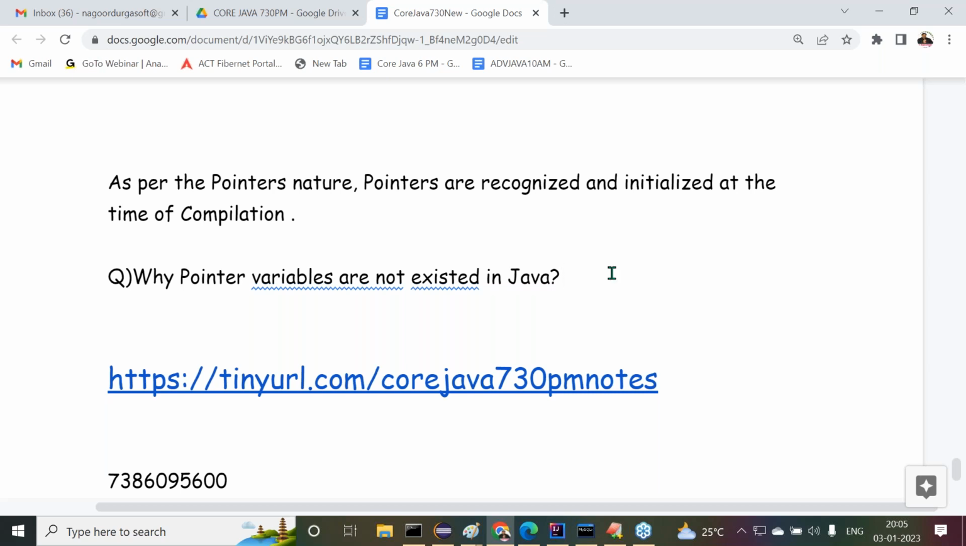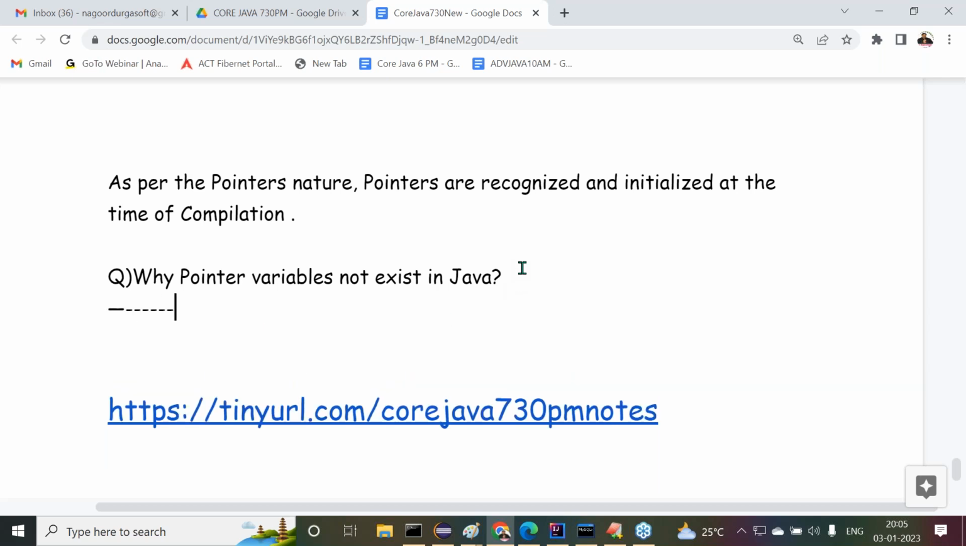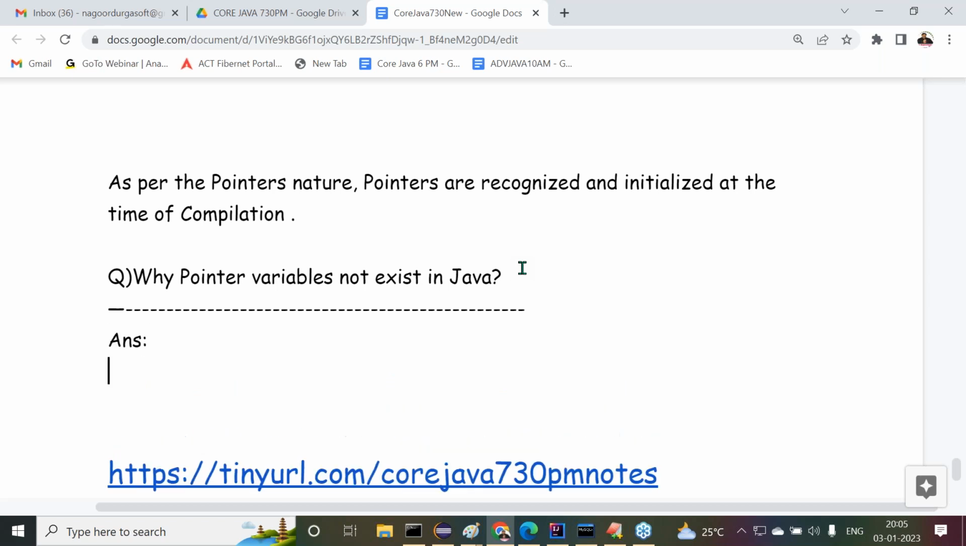All right, sir. Now understand this clearly. Why are pointer variables not existing in Java? There's a question now. Right, sir. Now here we have to give some answers clearly. Now try to understand these points.